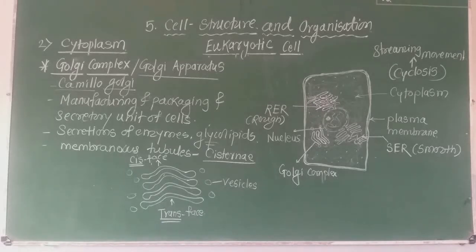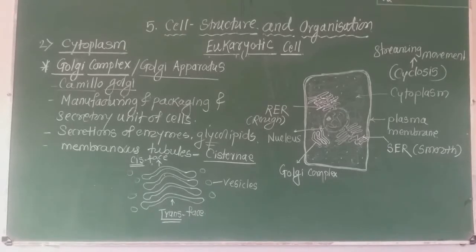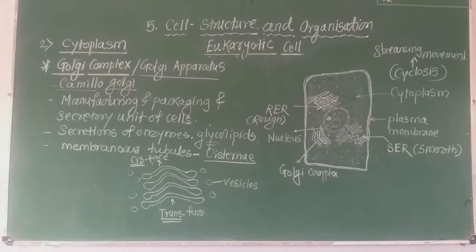Endoplasmic reticulum and Golgi apparatus, both these structures are somewhat similar, but their structures are different and their functions are also different. You have to remember the structure and function of the Golgi complex.